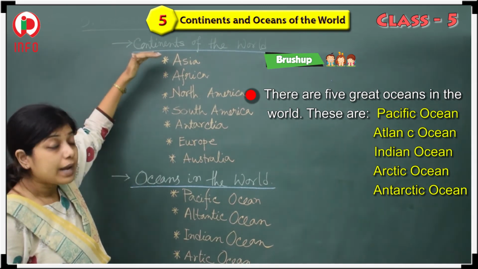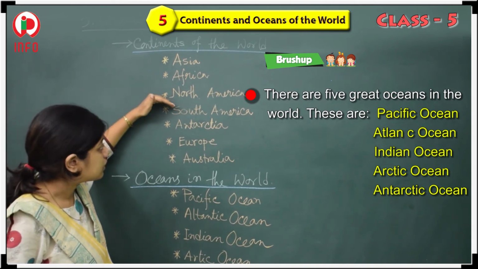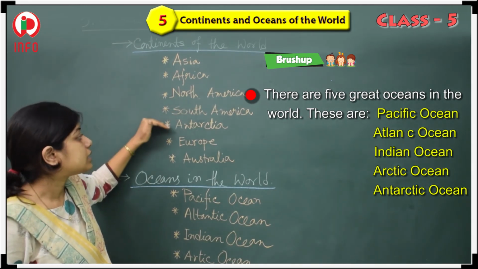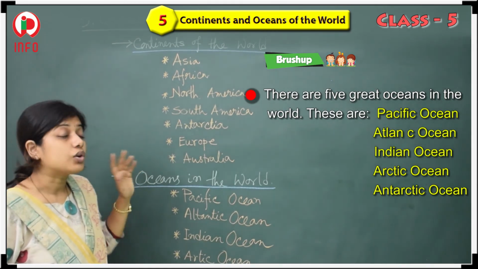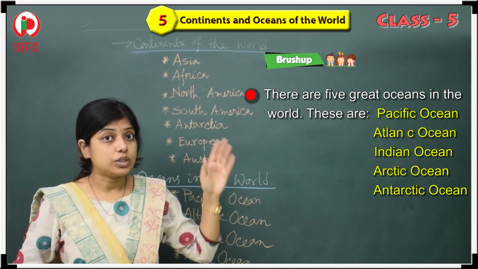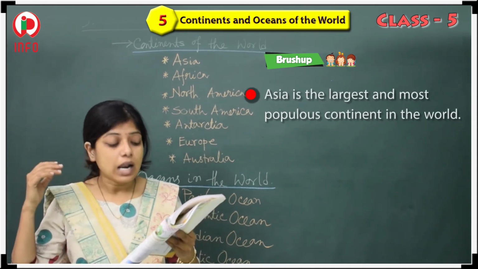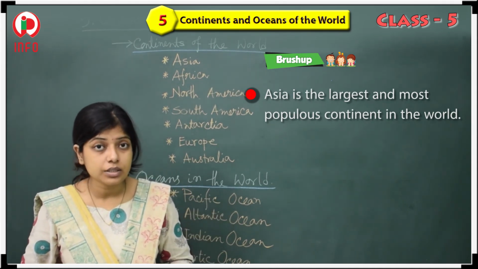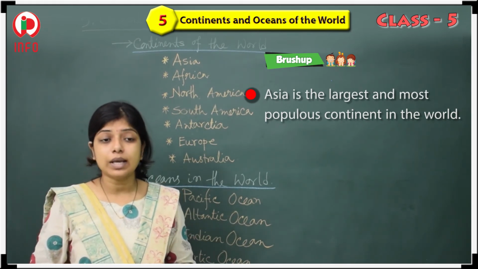So first Asia, next Africa, next North America, next South America, next Antarctica, next Europe, next Australia. Yes, today we learned about all of them, and Asia is the largest and most populous continent. Yes, already I have told you while discussing Asia.